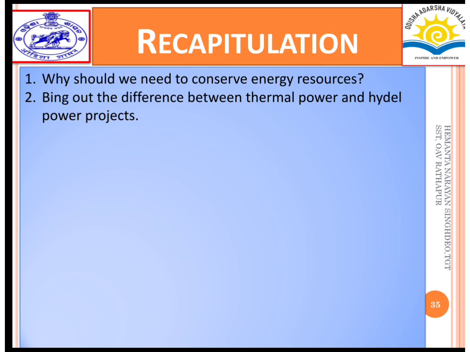Come to question number 3, that is, what is solar energy? Explain its importance. The energy obtained from the sun is known as solar energy. Its importance can be understood by the following points. First, solar energy does not cause environmental problems as it is pollution free.